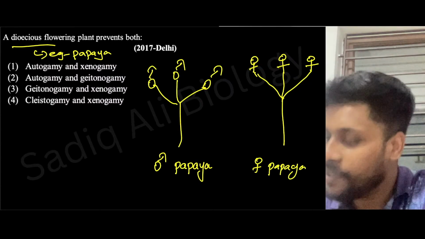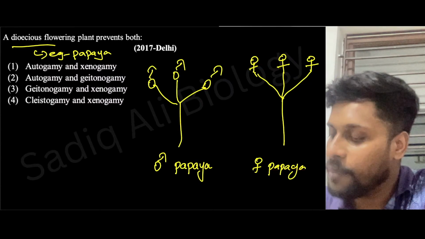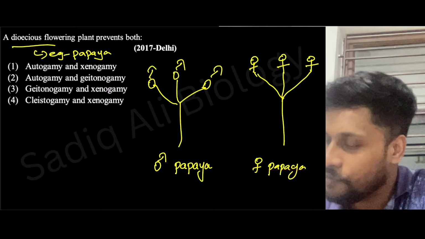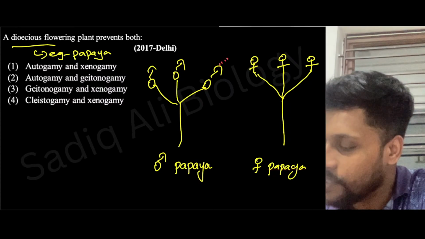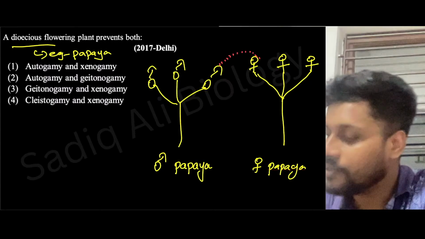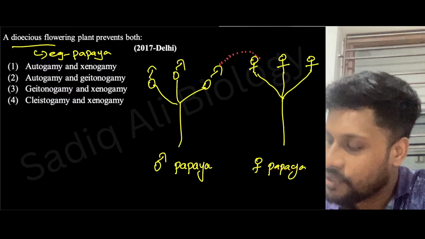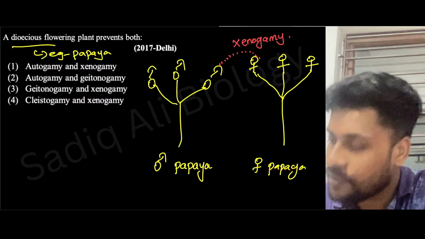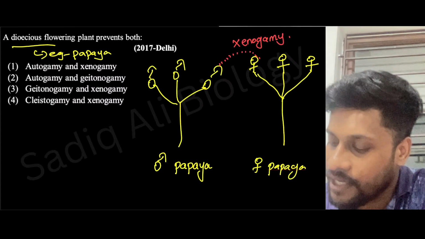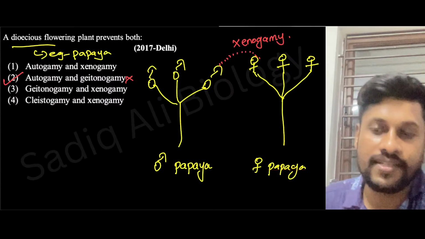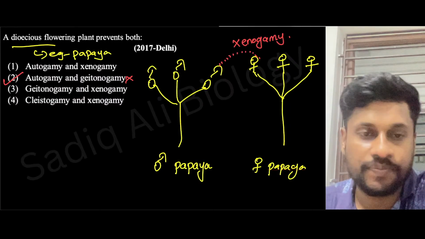So dioecious plant means male and female part will be on different plants, right? So here what happens, from male part, pollen grains will be reaching female part of another plant. So here what is possible? Only xenogamy is possible. Both autogamy and geitonogamy are absent, right? So option 2 will be the answer. Yeah, very good. 2 is the answer.